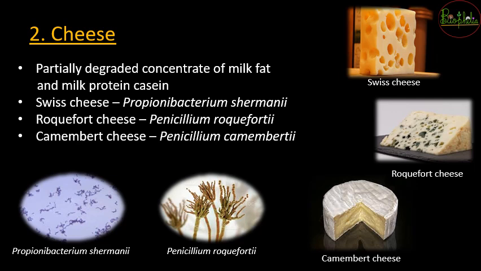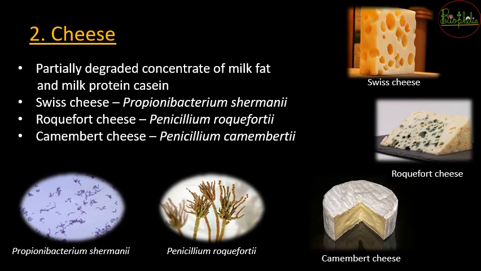Now let's see a very interesting product that you might have enjoyed many times, that is nothing but cheese. So cheese is also a gift from microbes. Microbes की वजह से ही cheese is that delicious, and how it gets produced, that is again because of microbes. तो milk से cheese बनने की जो process है, that is again because of these microbes.